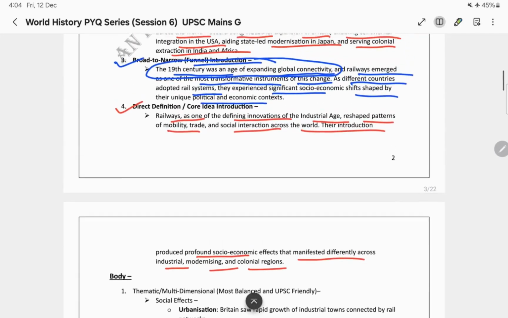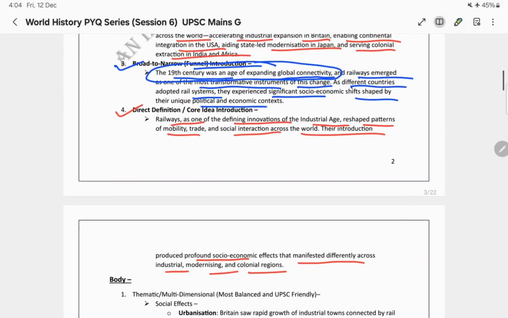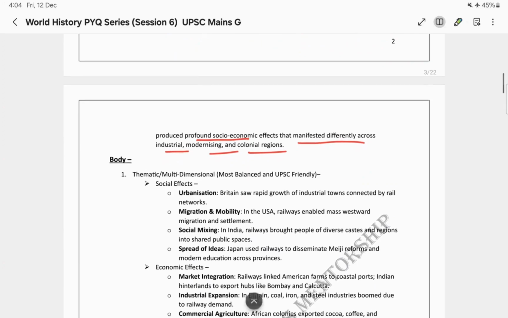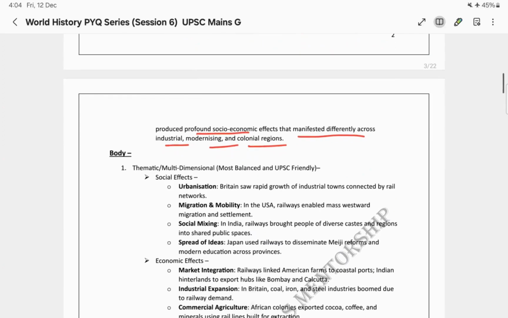Why may this type of introduction work for these questions? Because you are getting straight to the point. You can use this approach of writing the introduction when you have paucity of time. So now I hope you understood the different approaches, or ways, in which we can write our introduction.